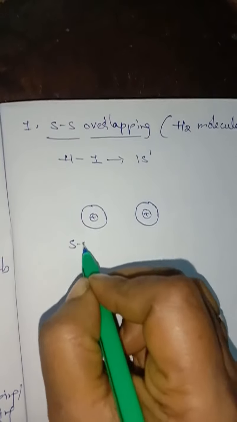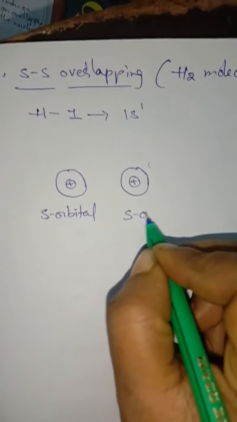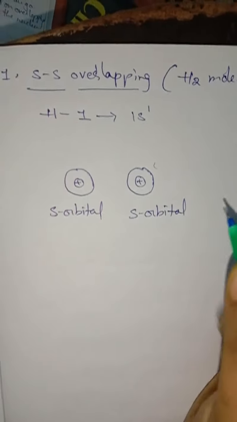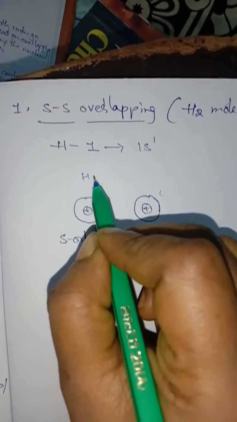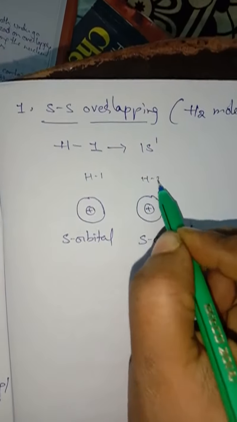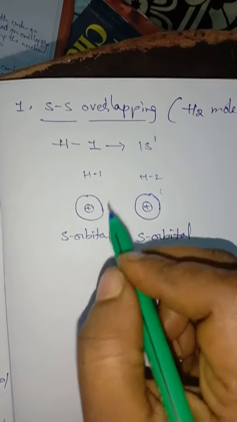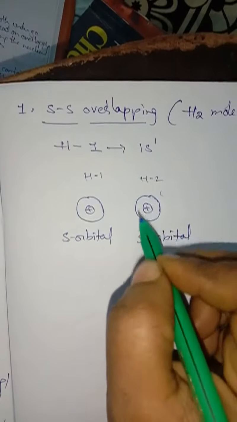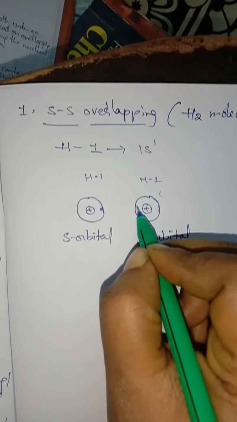So both are s orbitals. Take this one as hydrogen 1, this one as hydrogen 2. We are taking 2 hydrogen atoms which have s orbitals, and the electron will be present here.